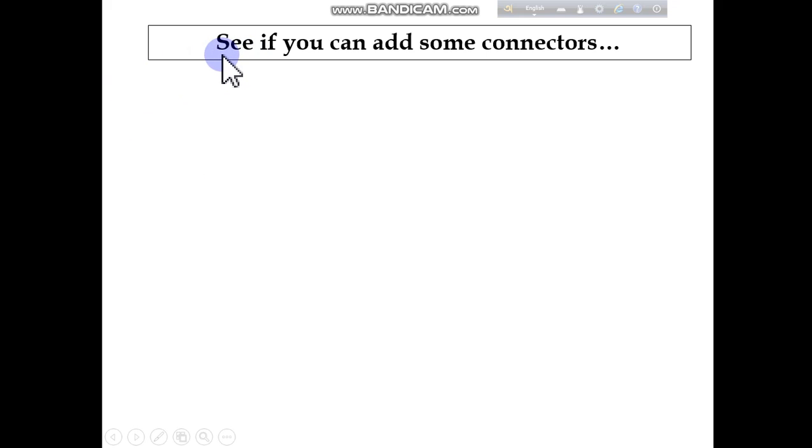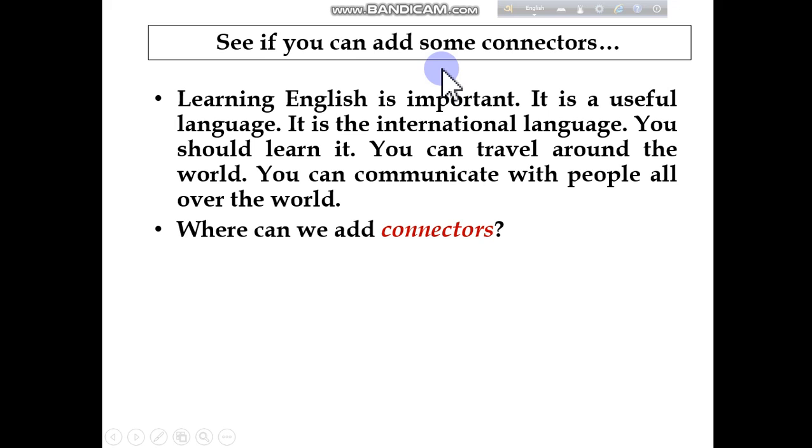Now, dear students, here is another exercise for you. Let's try. Here you can see: learning English is important. It is a useful language. It is an international language. You should learn it. You can travel around the world. You can communicate with people all over the world. Where can we add connectors?